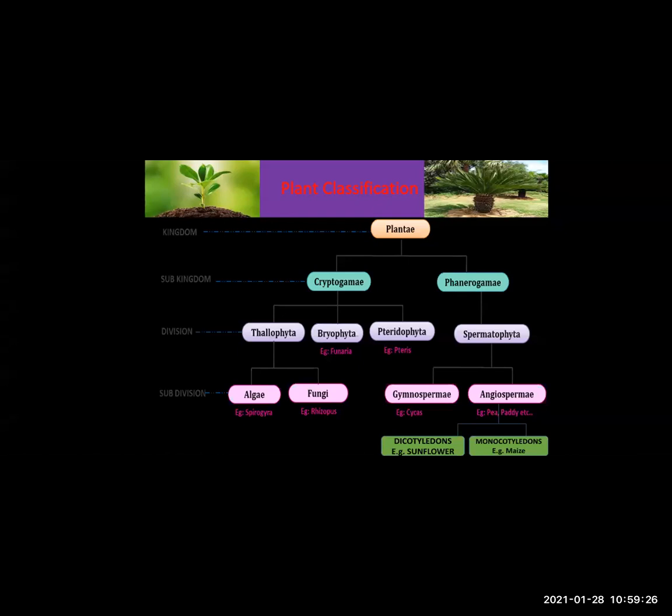And then angiosperm is further divided into two classes, that is dicotyledons and monocotyledons. This was the plant classification you had studied in 9th standard. Let me quickly explain the meaning or the characteristics shown by each one of them.